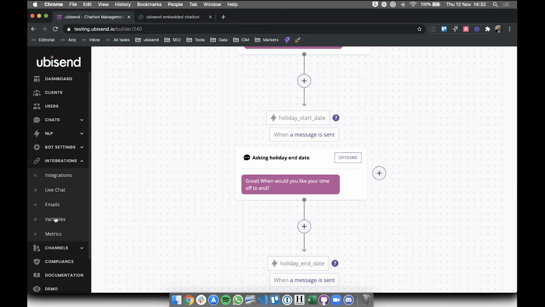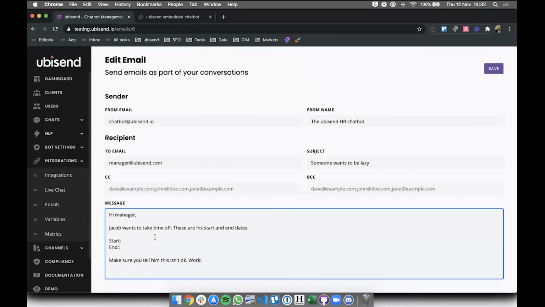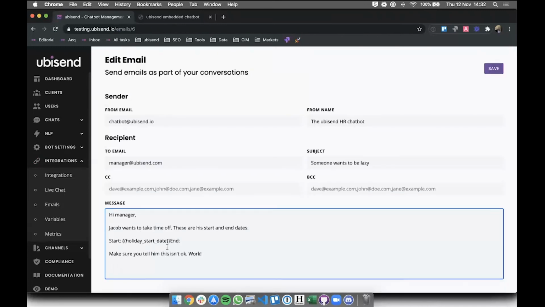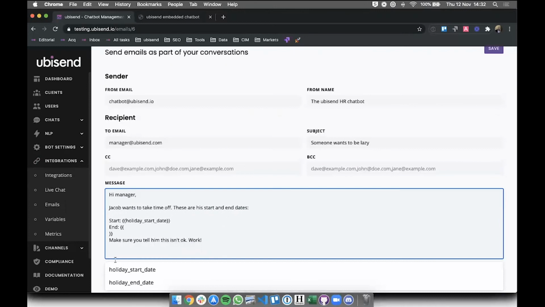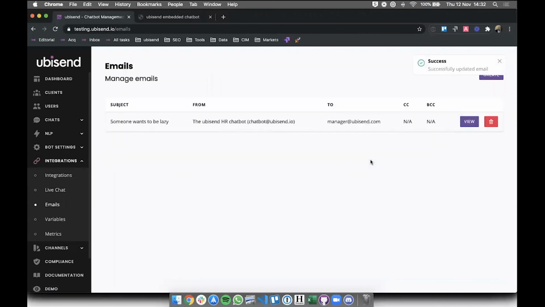I think I forgot to set up the variables in the actual email. So that's what we're going to do now. We see we have the start date and the end date. So let's go and pick them up. We have start date here and end date here. Okay. Now, if I save this, we've got a fully functioning chatbot.